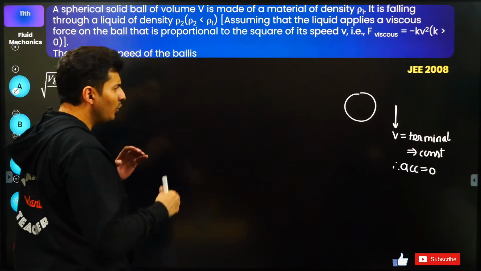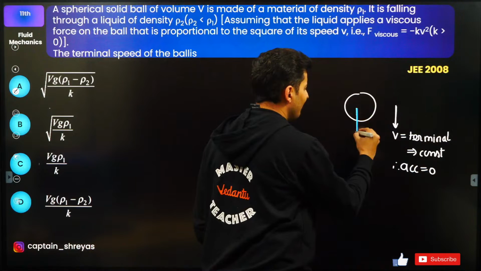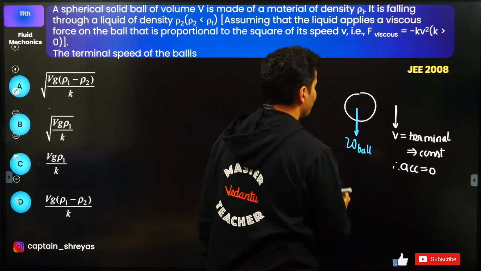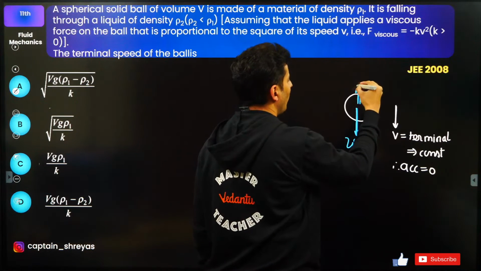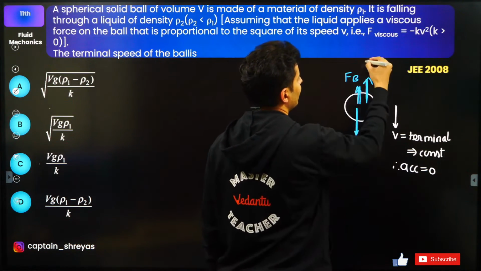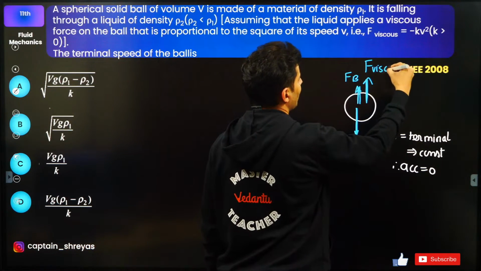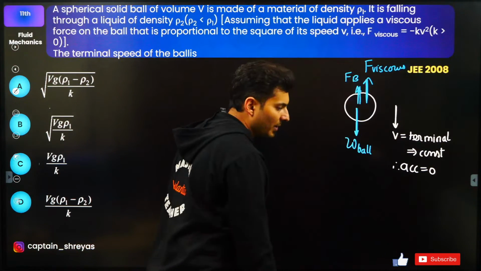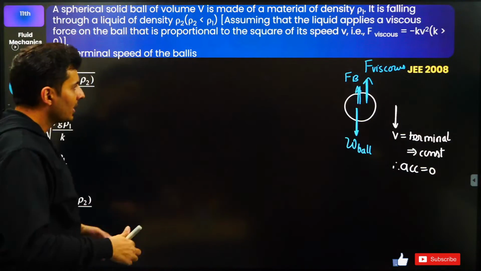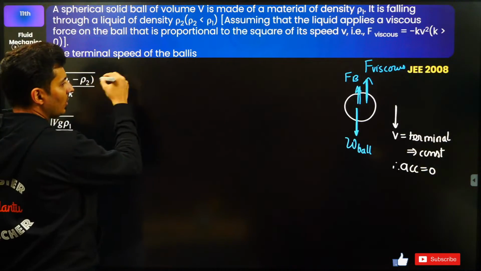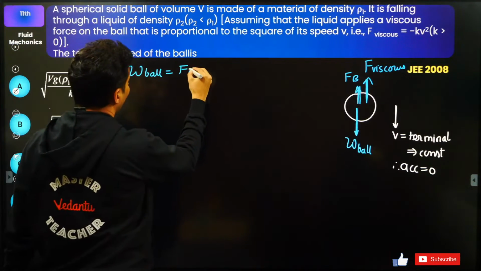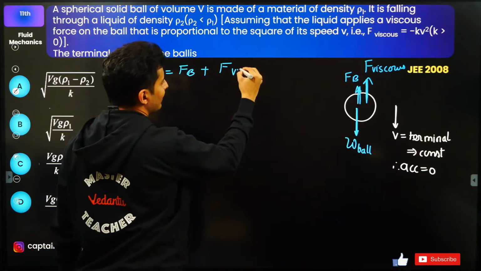Now, what are the different forces acting on it? Obviously, there will be the weight of the ball itself. Next, a small buoyant force will be there on it. And obviously, this viscous force is also going to be there. Viscous force will oppose the speed. It is going down, so viscous force will oppose the motion this way. So, when acceleration is 0, net force should be 0. So, the weight of the ball should be the buoyant force plus the viscous force.